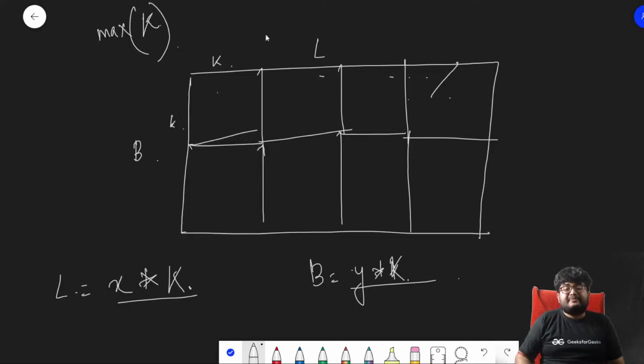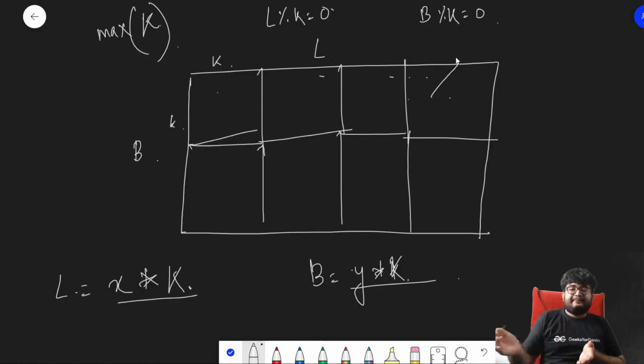What is the maximum value of k such that the length is divisible by k and the breadth is divisible by k? Do we know such a value? Can anyone tell?